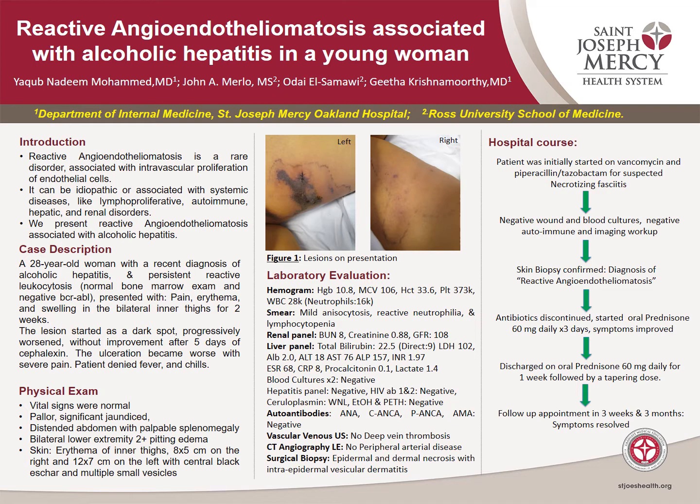Hospital course: the patient was initially started on vancomycin and piperacillin-tazobactam for suspected necrotizing fasciitis. Wound and blood cultures were negative. Autoimmune and imaging workup was negative. Skin biopsy confirmed the diagnosis of reactive angioendotheliomatosis. Antibiotics were discontinued and the patient was started on oral prednisone 60 mg daily for 3 days and her symptoms improved. She was discharged on oral prednisone 60 mg daily for 1 week followed by a tapering dose. She had follow-up appointments in 3 weeks and 3 months in our clinic.